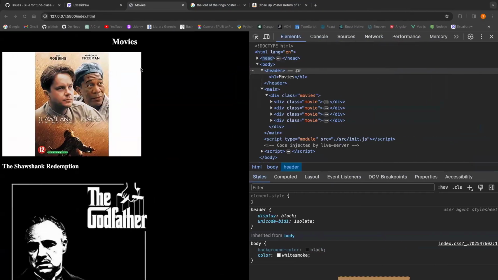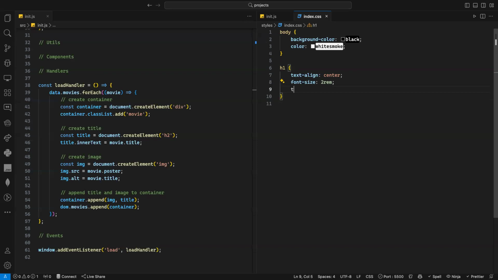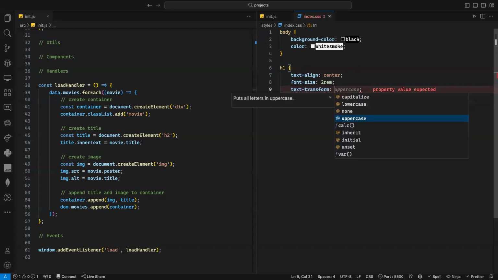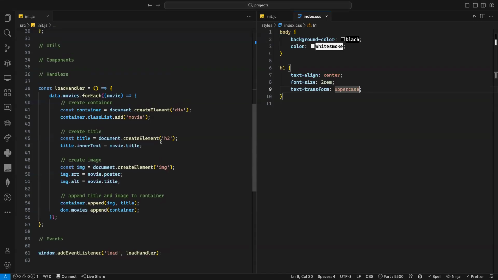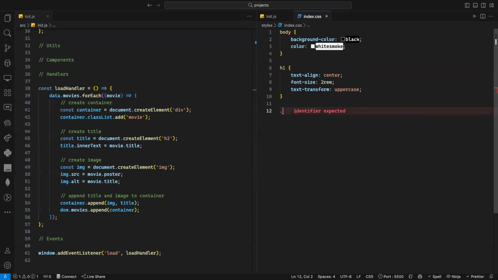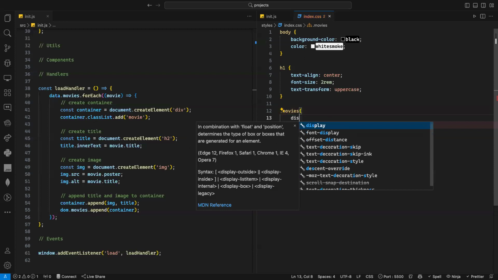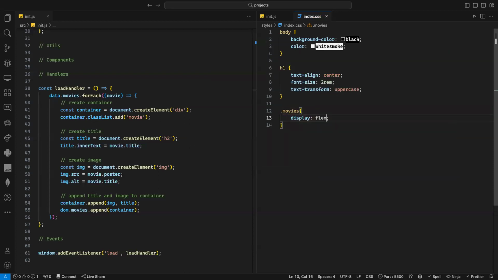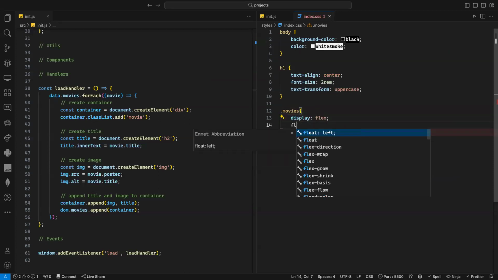If I go back now, this one is fine. And maybe I can transform it to uppercase, all of it, text-transform uppercase. Should be a little bit nicer, as you can see. Let's go back now to our image. What is the father? What is the parent of all images? It's this one, right? So I'm going to select movies, all of them. Remember, that's a parent element here. So what I want to do, I want to display it flex. And here I will set flex-direction. I want it to be column.